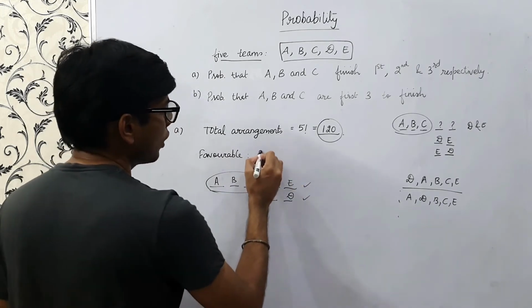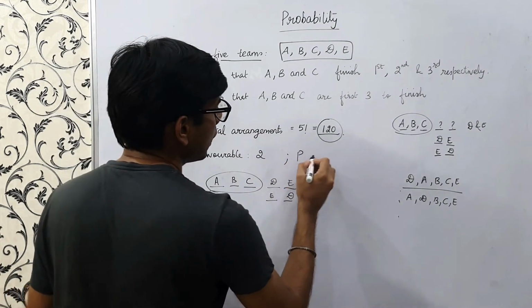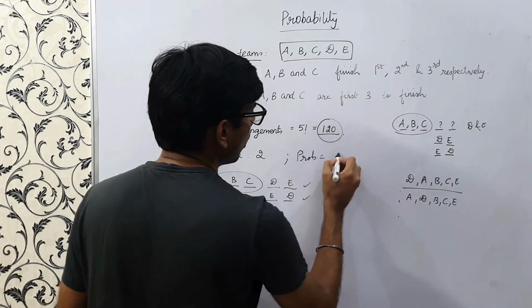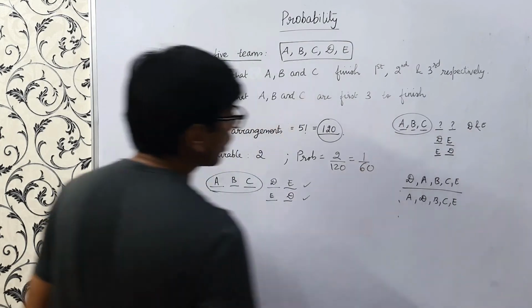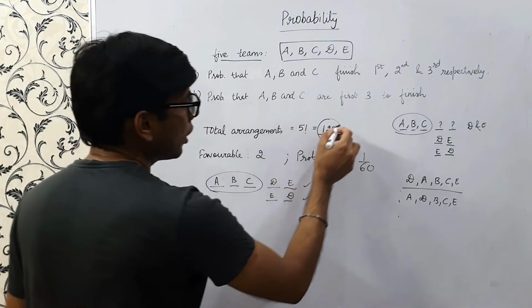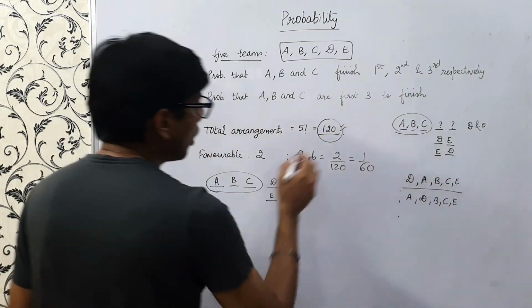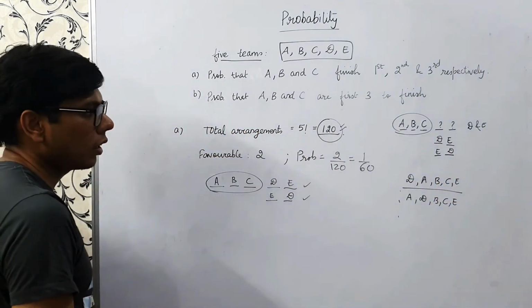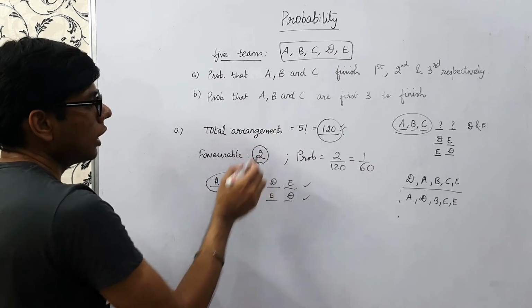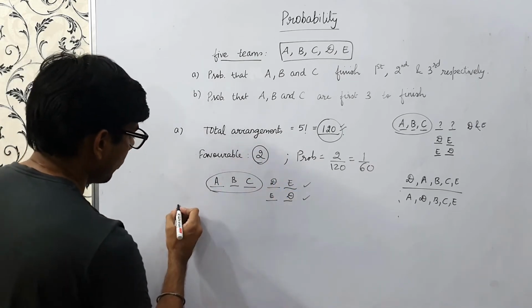No other than that. So favorable is 2. So what is the probability? Required probability is nothing but 2 upon 120, this is 1 by 60. So here in the denominator 120 comes because there are 120 arrangements of these 5 teams finishing, right? And the favorable cases are only 2, DE and ED, right?